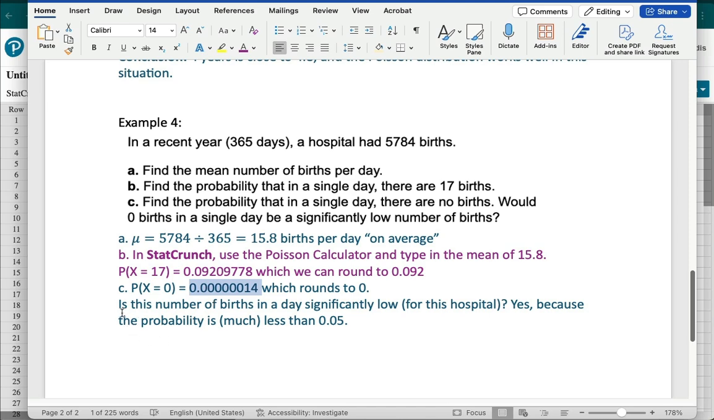And then the last question, is this number of births in a day significantly low for this hospital? And the answer would be yes, because the probability is much less than 0.05. So when the probability is that low, we say that that number of births would be significantly low. That X value is significantly low because its probability is very, very small. So that's problem solving with the Poisson distribution.